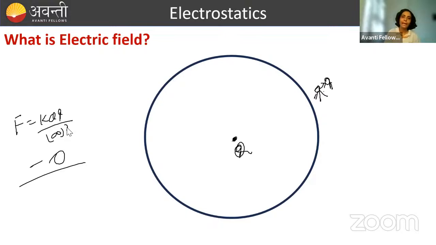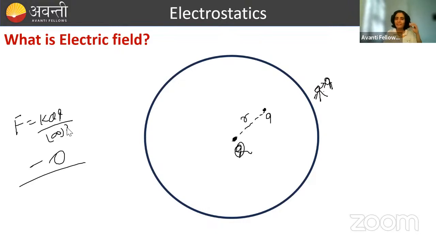Now what I am doing, I am bringing this person. This person is walking and coming closer to this charge capital Q. So this person has reached, suppose here. So charge q has come here. Now this is at some finite separation R, so force will act.